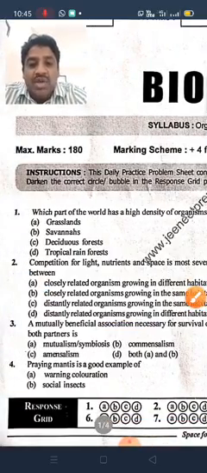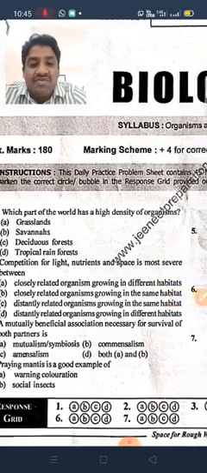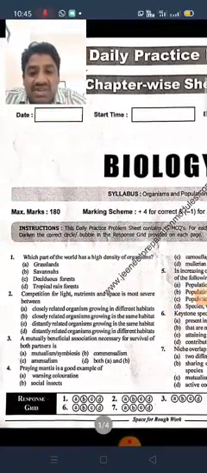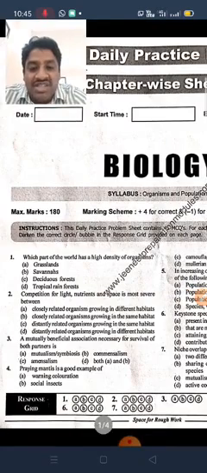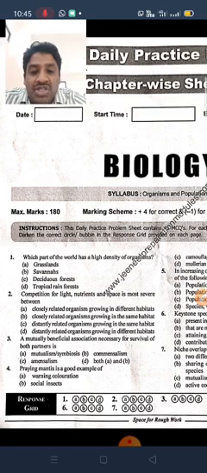Next, the third one: a mutually beneficial association necessary for survival of both partners is called: mutualism, commensalism, amensalism, both A and B. The question is, a mutually beneficial association necessary for survival of both partners.